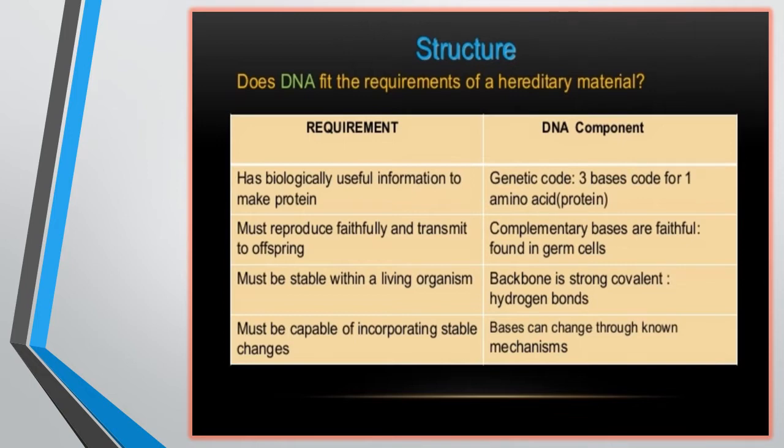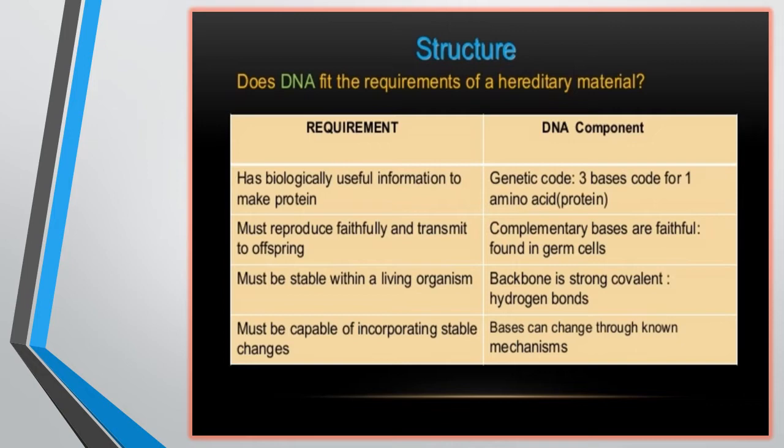So does DNA fit the requirement of hereditary material, or can we say that DNA is the hereditary material? Why? First, DNA has biologically useful information to make a protein. DNA contains the information so that during protein synthesis, first transcription and then translation occur, and protein synthesis is completed. Now, it must reproduce faithfully and transmit to the next generation.